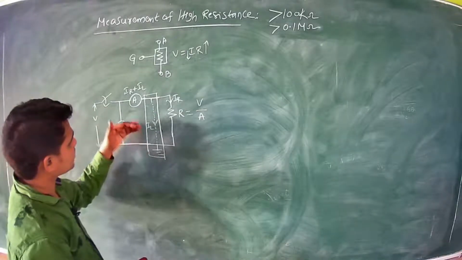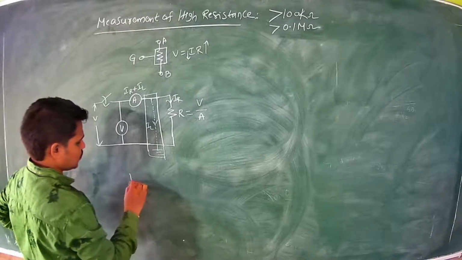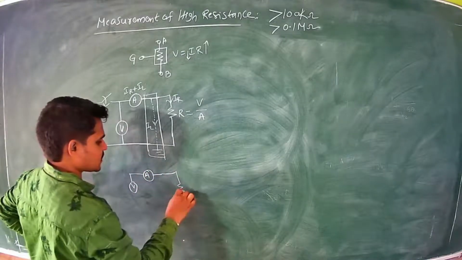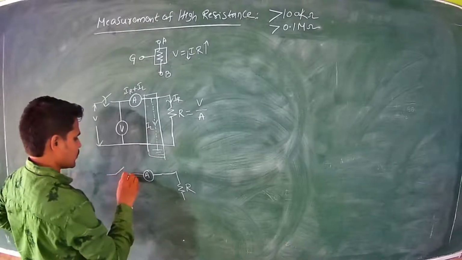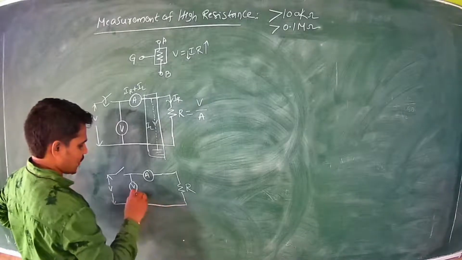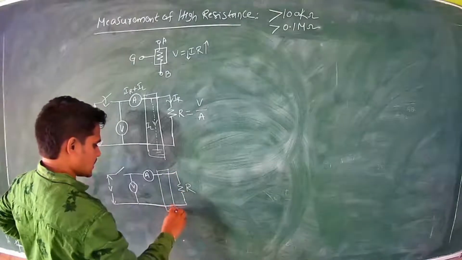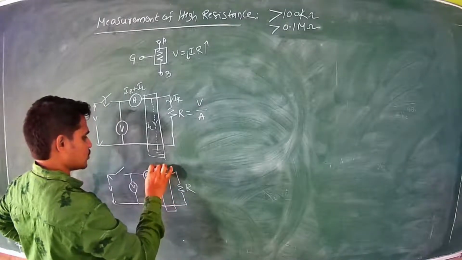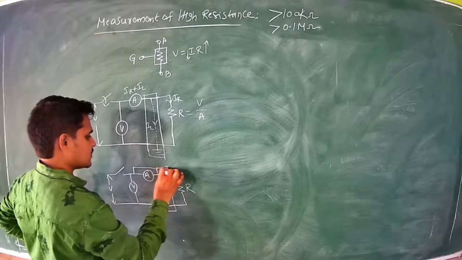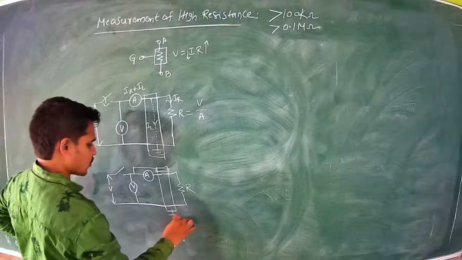Now, once you connect the guard ring, the guard method, let us see what the result is. Using the same principle, I am measuring the unknown resistance of the same resistor using the same voltmeter and ammeter measurement. Here I am going to use a guard to avoid this leakage current. It is connected like this. Therefore the leakage current flows through this guard and goes to the ground.